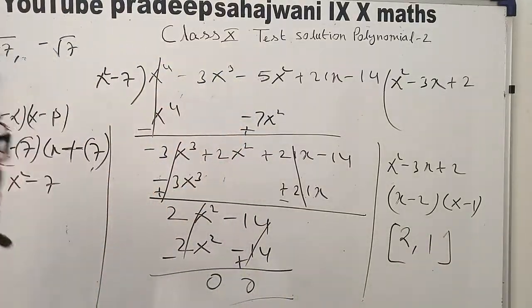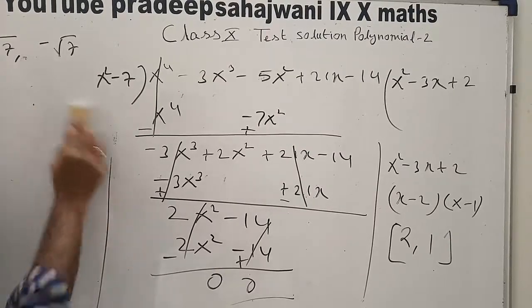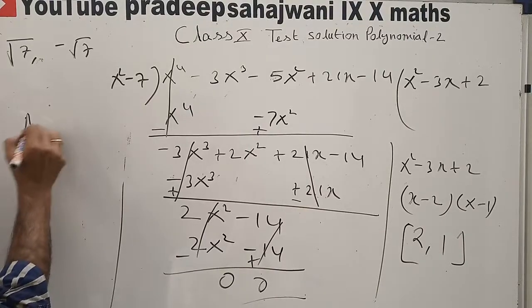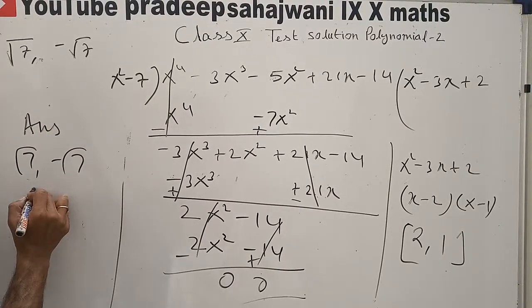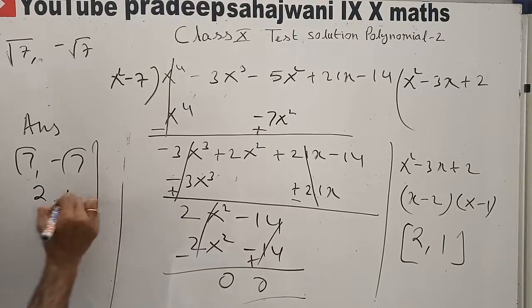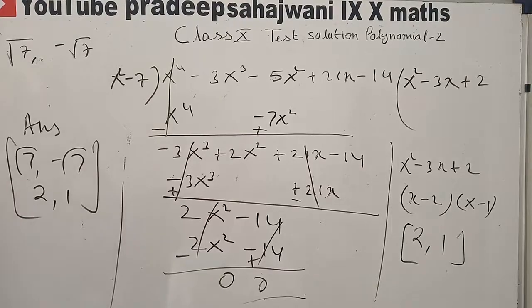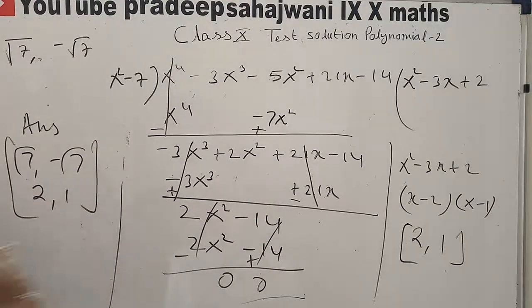Okay, so here the two zeros are already given in the question, root 7, and in the answer you have to write that all zeros are minus root 7, root 7, 2 and 1, because it's having the 4 degree, so it is 4 zeros.